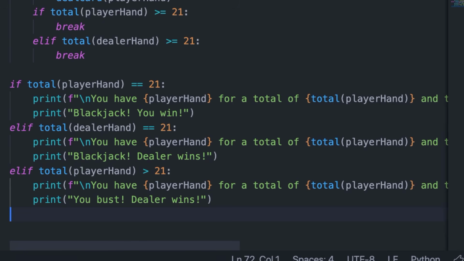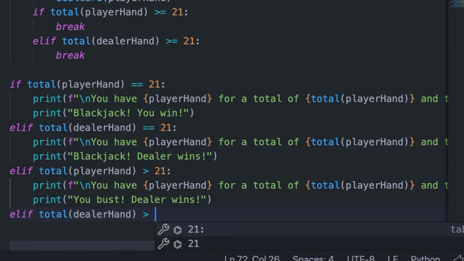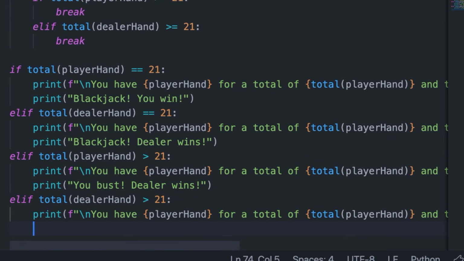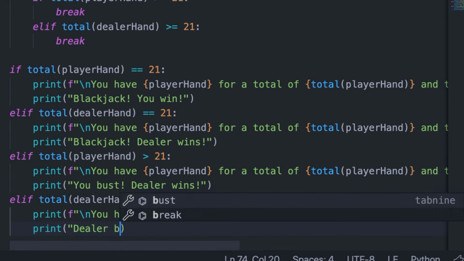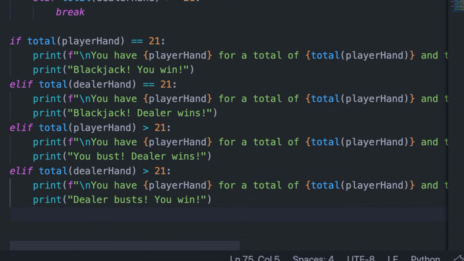Then we can come down and say elif the total of the dealer hand is greater than 21, print out this line, and then we can print dealer busts, you win.